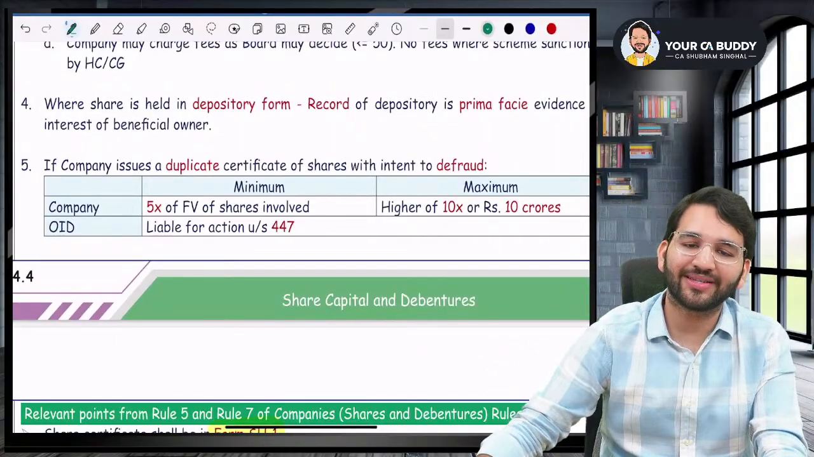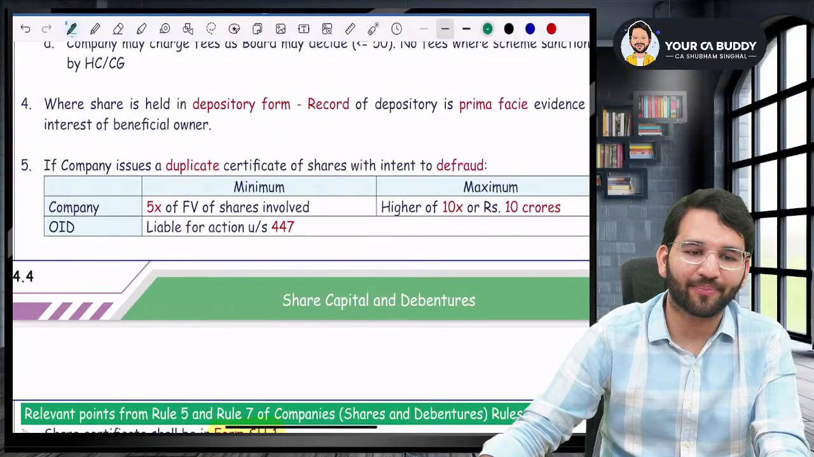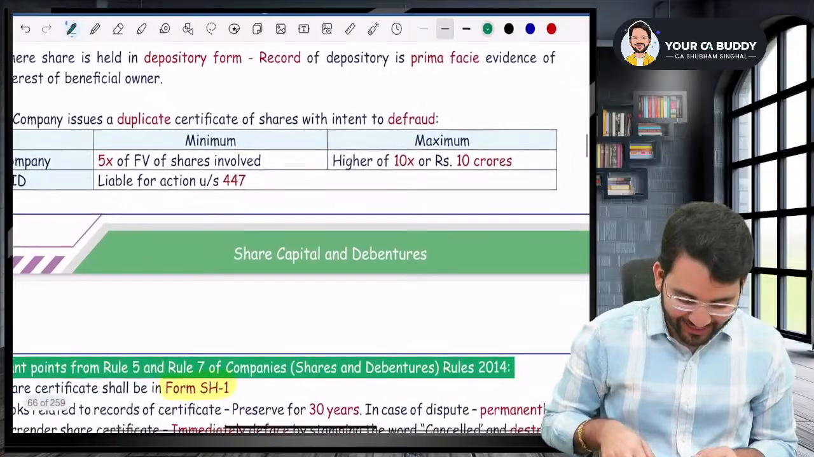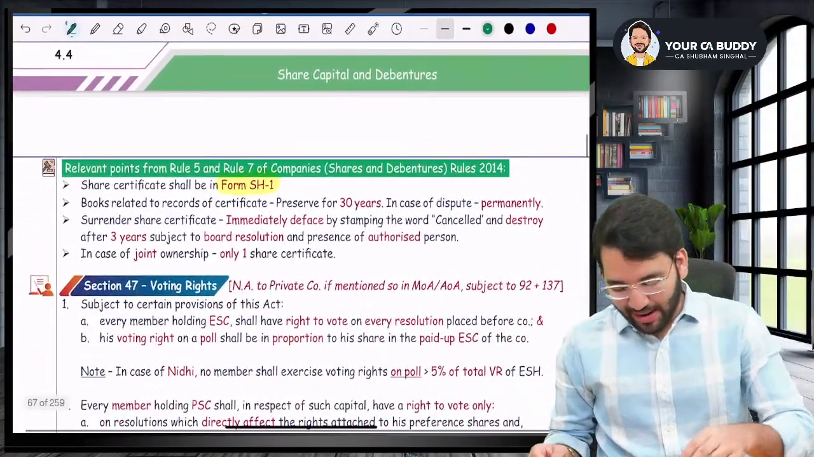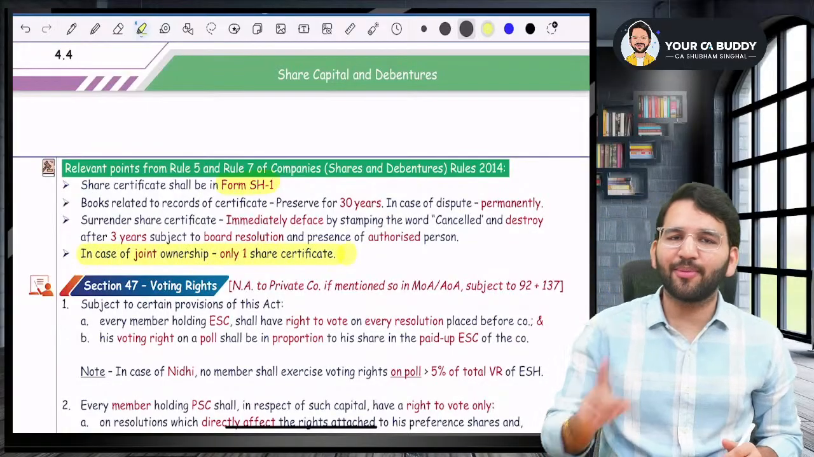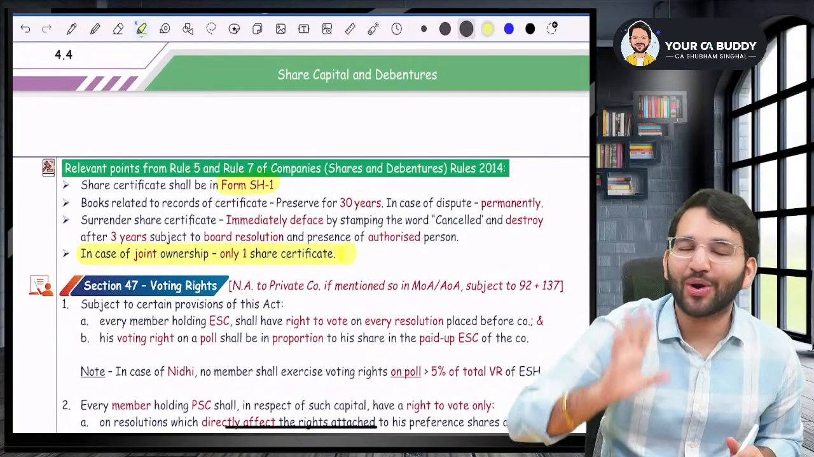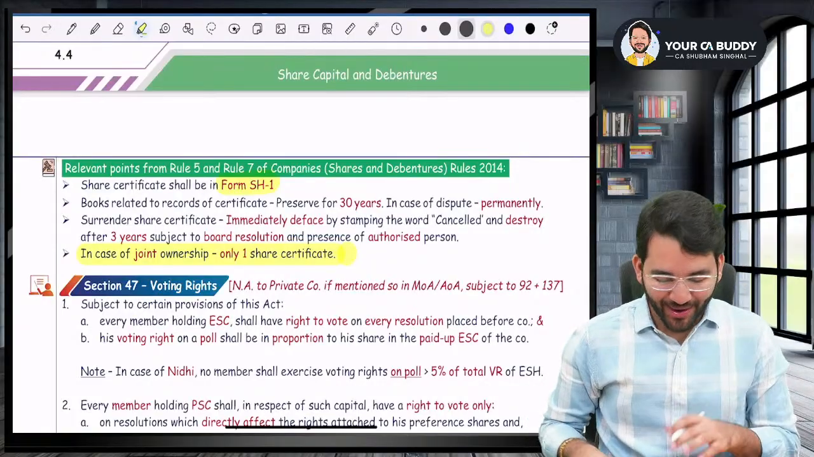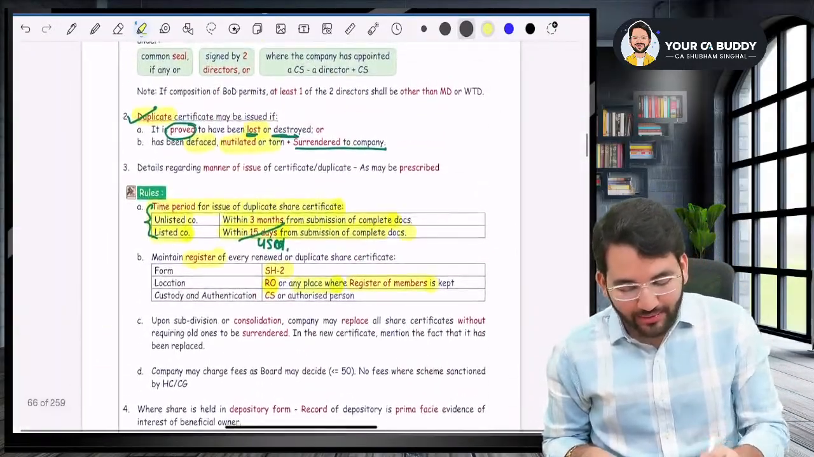What is section 447, sir? Sir, 447 talks about fraud. Are you with me? Yes, sir. Okay, perfect. After this, guys, listen to me very carefully, sir. In case of joint ownership, also, there will be only one share certificate. You'll not get multiple share certificates. You'll just get one share certificate.